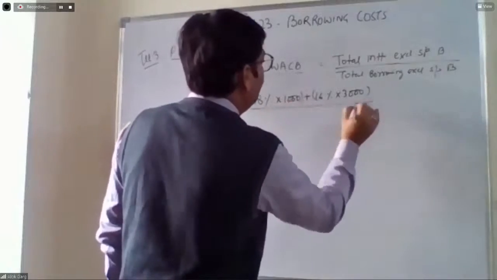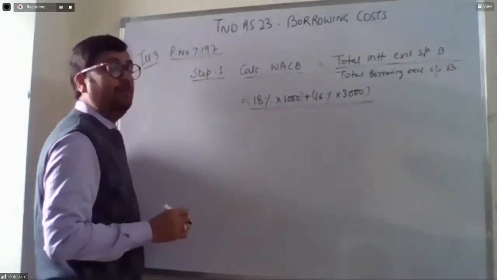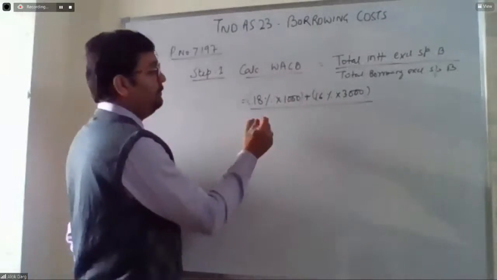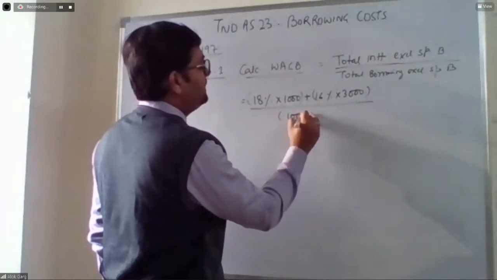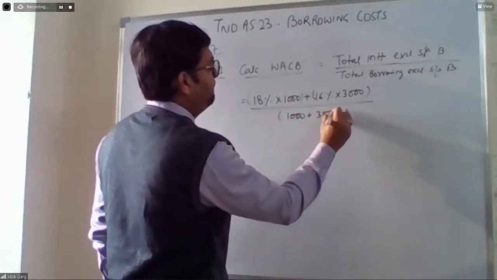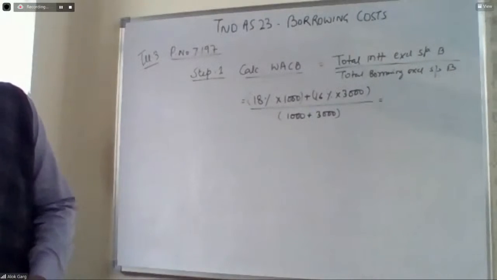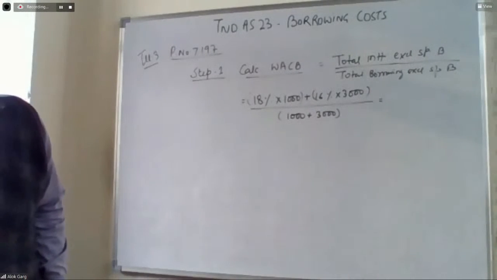And what is the total borrowing? I am only talking about the general pool borrowing, which is excluding specific borrowing. What is the total borrowing? Which is 1,000 plus 3,000. So what is the total here? Can any of you calculate? Chavi, can you please calculate this?